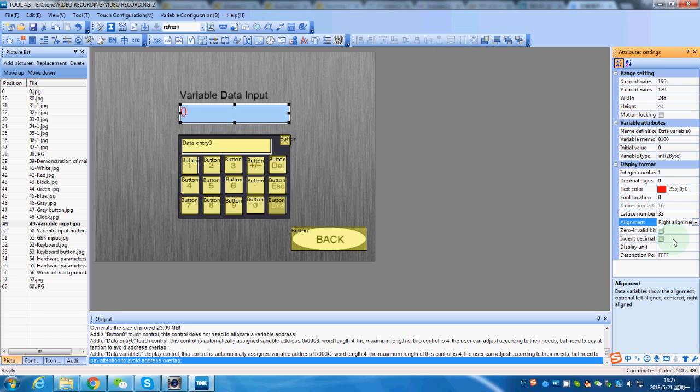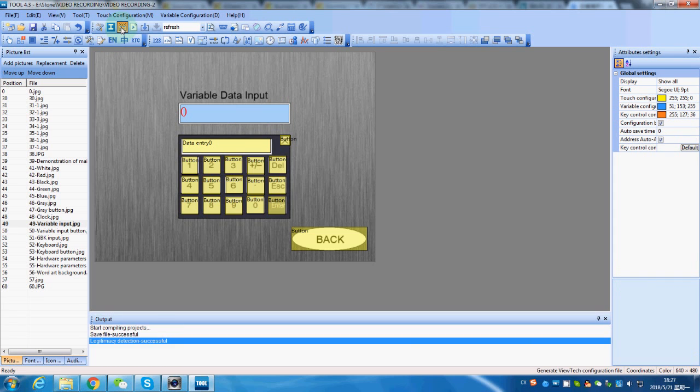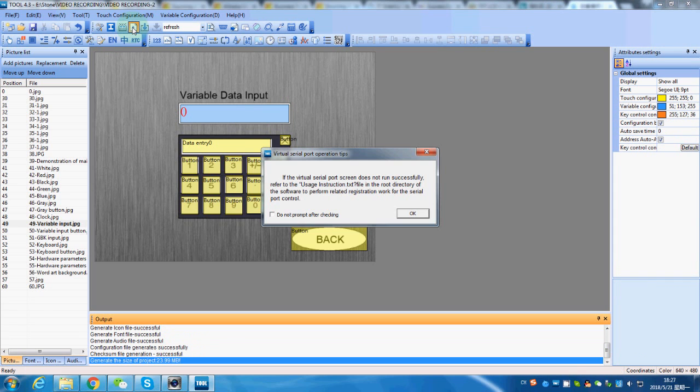After we set all things down, save and generate the config file, and then we can use Effect Preview function to check.